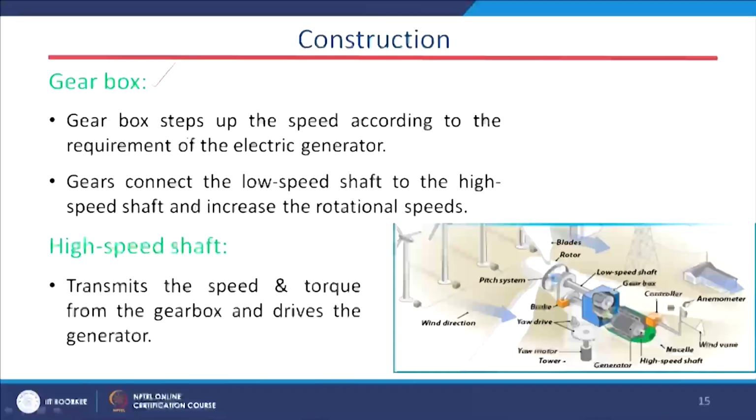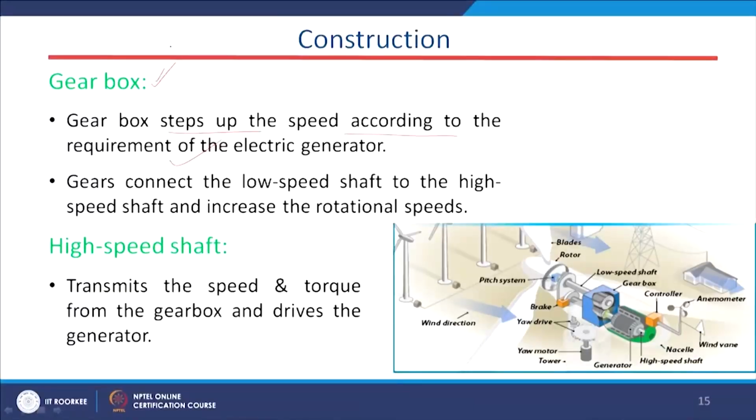And what about this gearbox? The gearbox steps up the speed according to the requirement of the electric generator. Inside the wind system we have an electric generator, basically DFIG nowadays, the double fed induction generator, and in some cases we also use the PMSG, the permanent magnet synchronous generator, and in that case the gearbox steps up the speed according to the requirement.